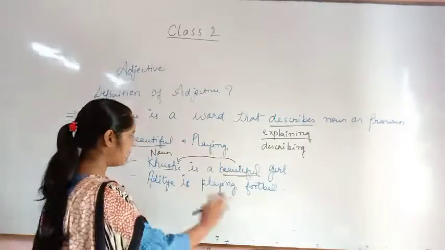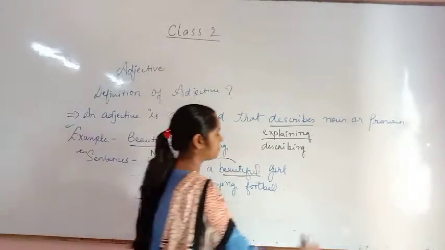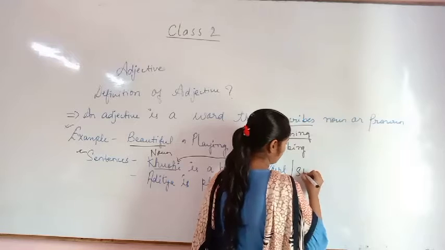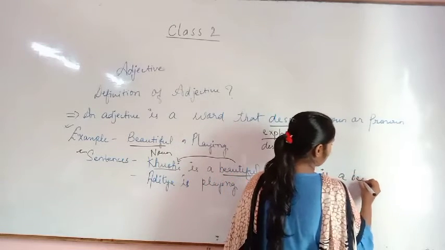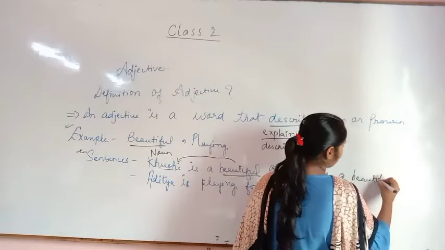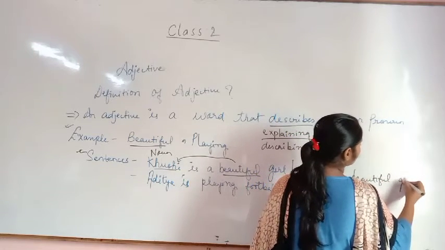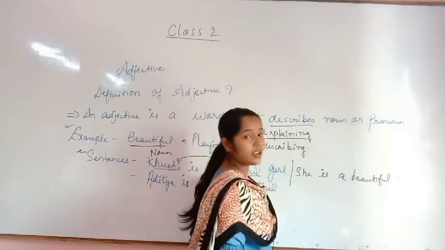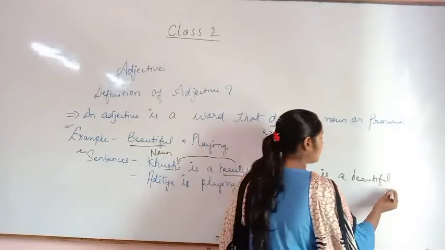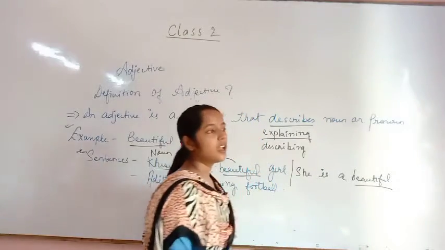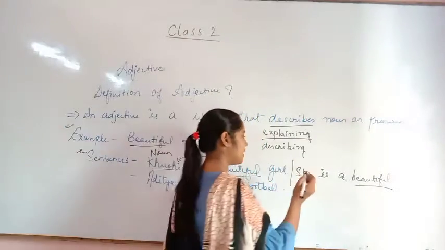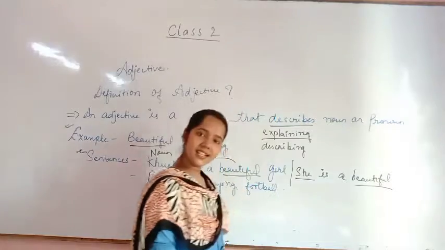Okay, if I am taking this similar example here: she is a beautiful girl. If I say please identify the adjective here, you will say ma'am this is the adjective, correct? And if I say please identify the pronoun here, you will say ma'am this is a pronoun, isn't it?